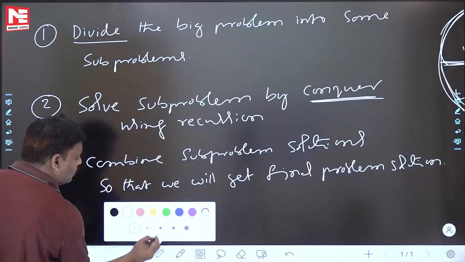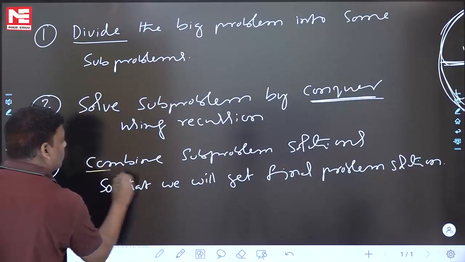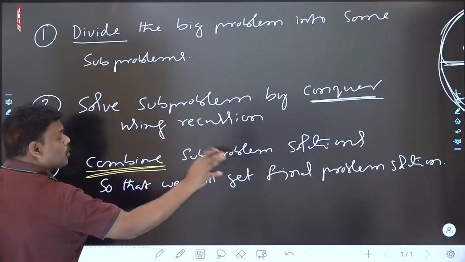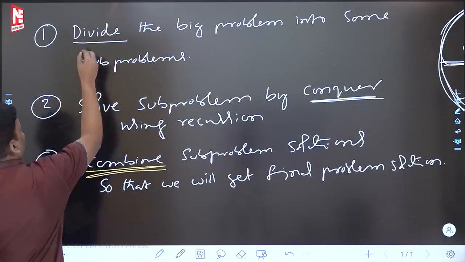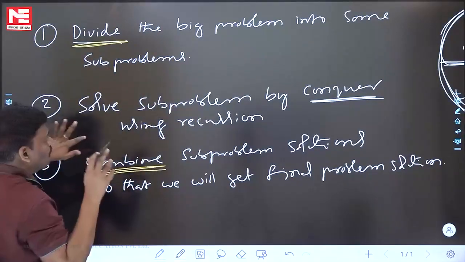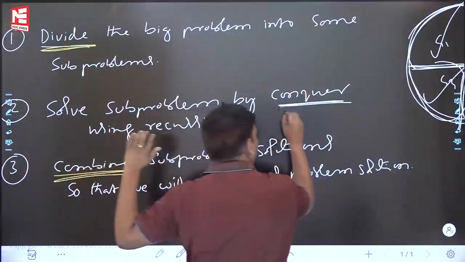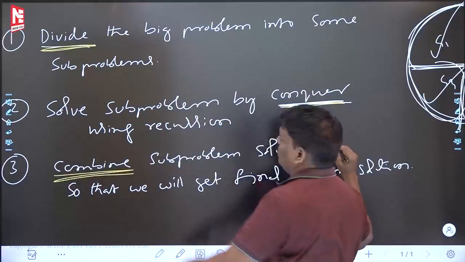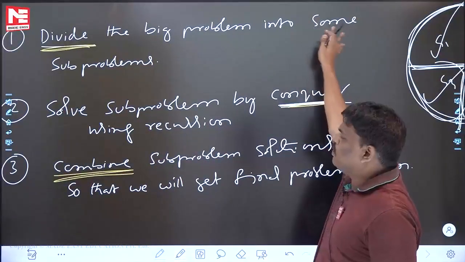Let me use a different color. See this one. Combine subproblem solutions so that we will get the final problem solution. Next one, divide the bigger problem into some subproblems. Solve subproblems by conquer, means by force using recursion. These are the main keywords. Divide the problem into some subproblems, that is the first step.